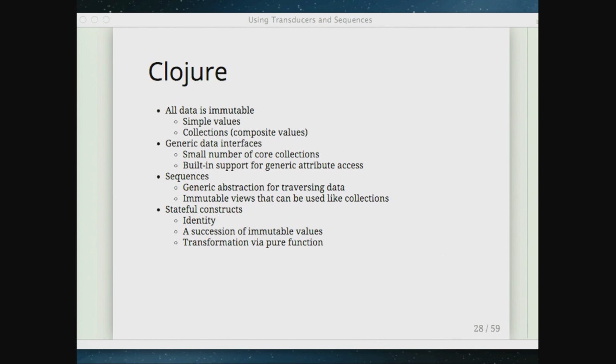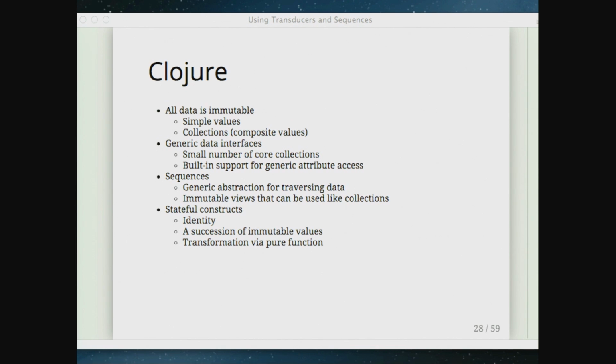And we have the sequence model, which I'm going to talk about in more depth. It's a generic abstraction for traversing sequential data. They're immutable views, and you can use them like collections because they're immutable. Blurring the line between this abstraction of sequential access and actual concrete data is really subtle, but it's pervasive throughout the Clojure design.